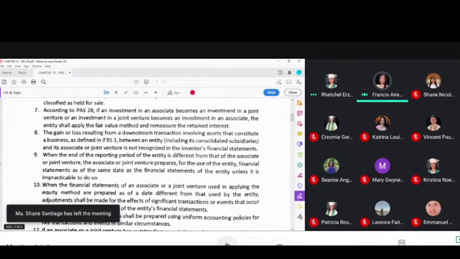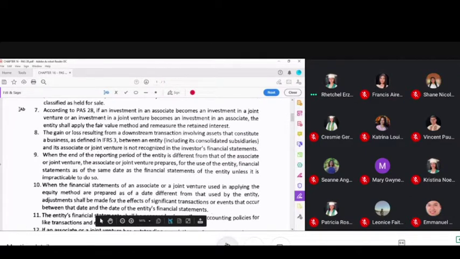And it is also in paragraph 24 of IAS 28. Okay, so if it remains to be an investment in associate class, if it remains to be covered by PAS 28, then definitely you will have to continue using the equity method.